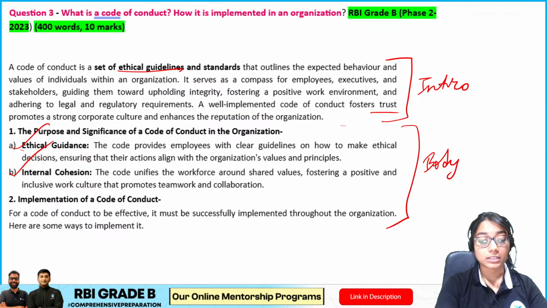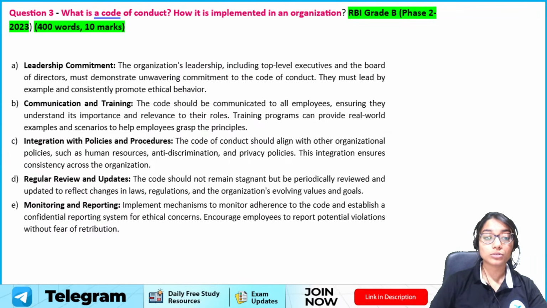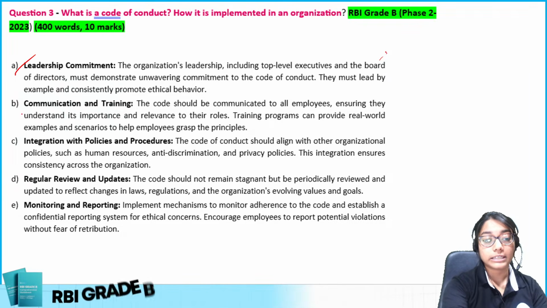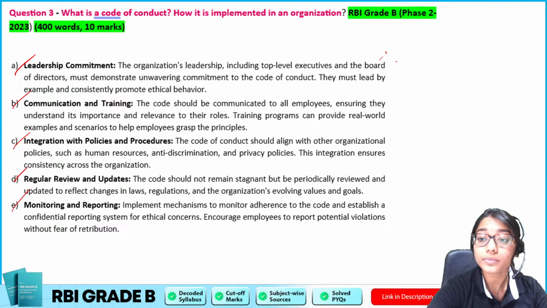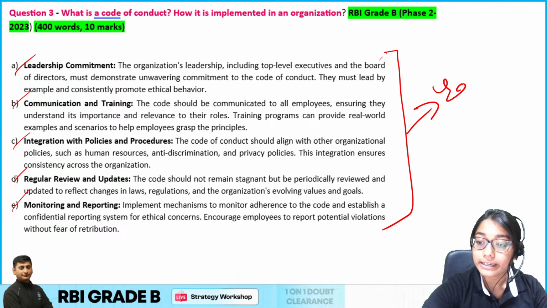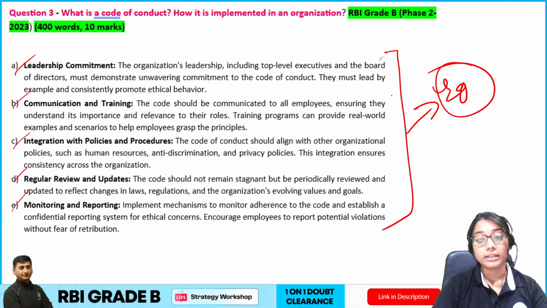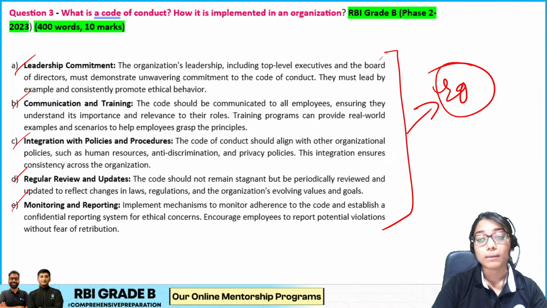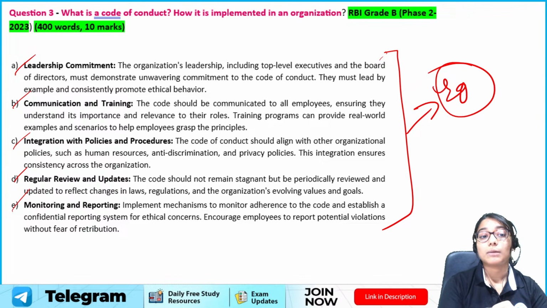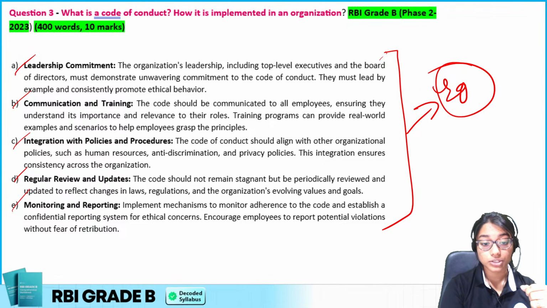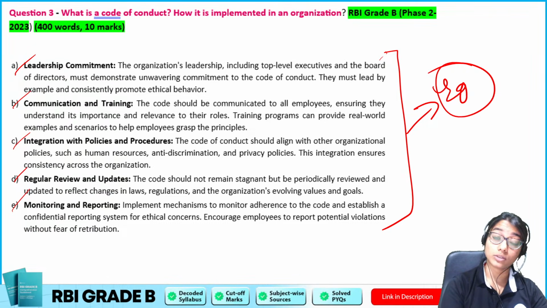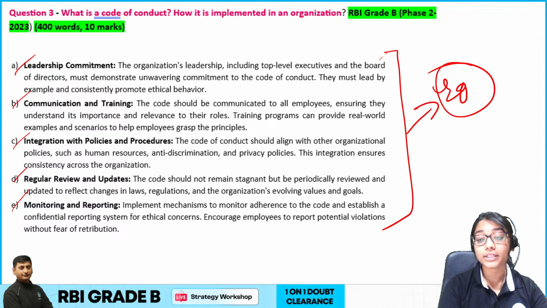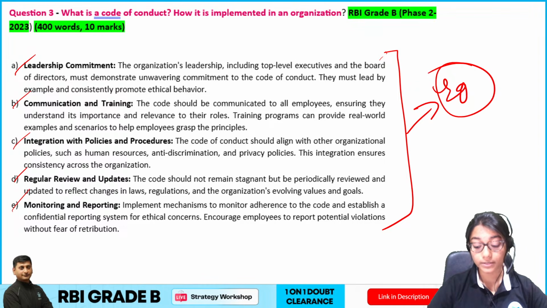And then my second part of the answer was implementation. So how will I implement it? Through these following ways: commitment of the leader, communication and training, integration, regular review updates, and monitoring and reporting. Herein, in this part, wherever we can give certain examples, we should. Leadership commitment, let us pick an example of a good leader, right? And how that leader helped in promoting a code of conduct and ethical behavior in their organization. Communication and training, how good communication is helpful, right? How certain policies and procedures in certain organizations align with a good ethical code of conduct. So basically, this is what I'm supposed to write.